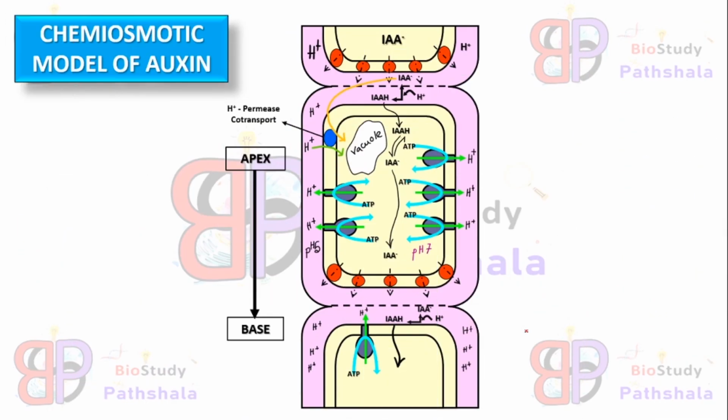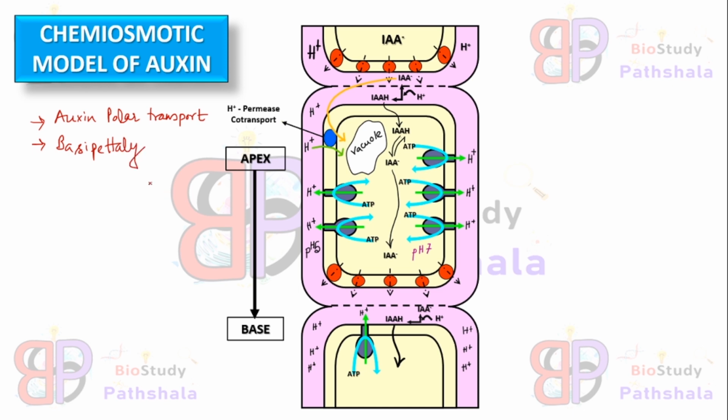Okay. Next one is the chemiosmotic model of auxin. So what is the necessity to learn about this model of auxin? We have to know first that auxin is a polar transport. That means auxin transports from one end to another. It actually occurs mainly basipetally, that means from apex to its base.